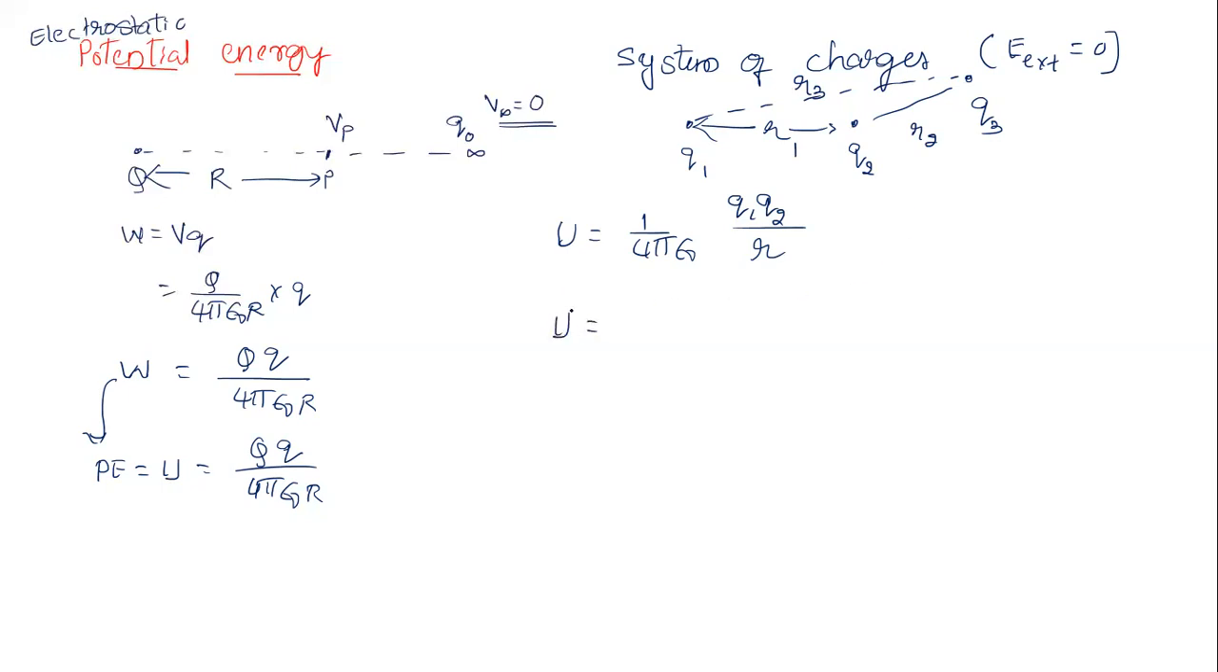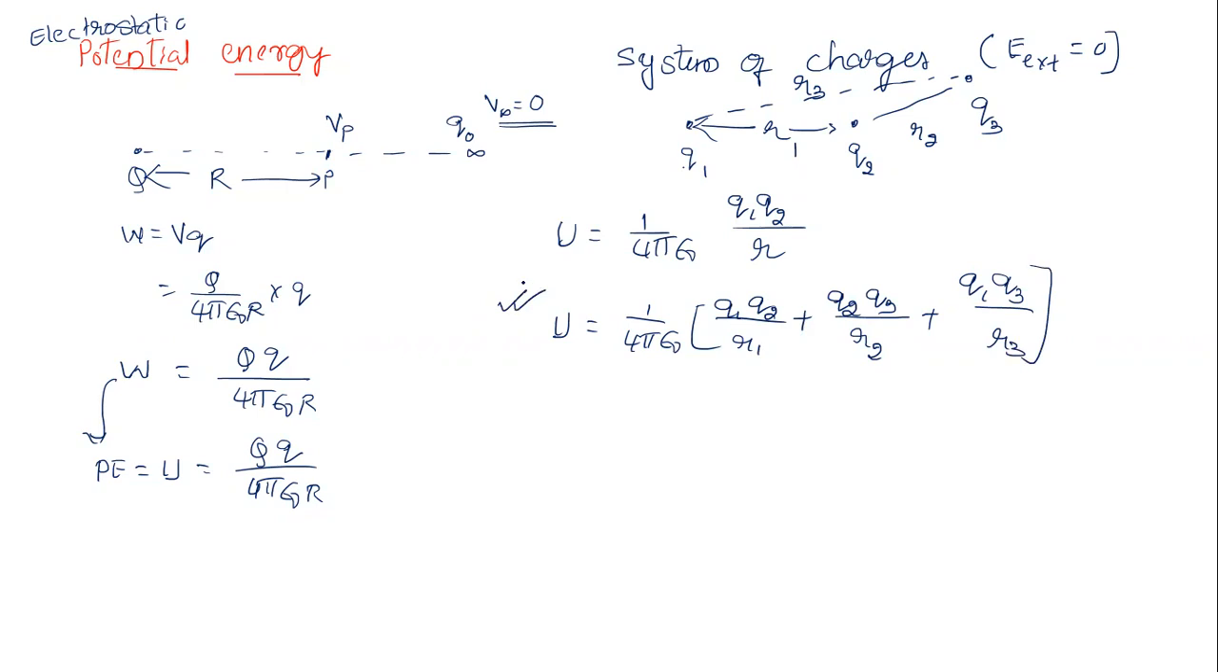For a system of 3 charges, U equals, simply, just go for the combinations. How many different combinations can we make from these 3 charges? 1 by 4 pi epsilon naught, first combination Q1 Q2 with distance between them R1, plus the Q2 Q3 combination with distance R2, plus one more possible combination, Q1 Q3 with distance R3. So this is the potential energy due to a system of 3 charges.